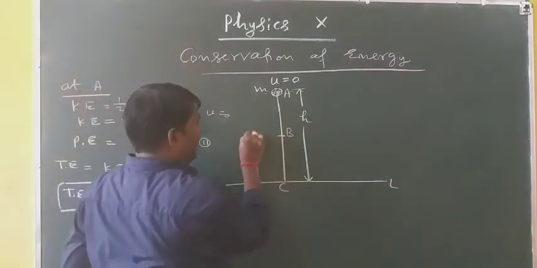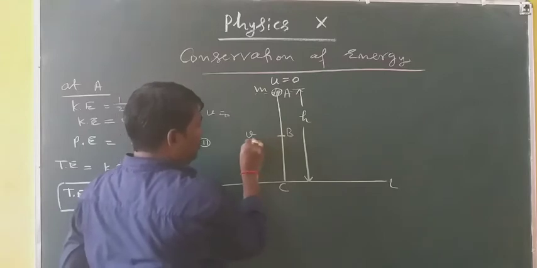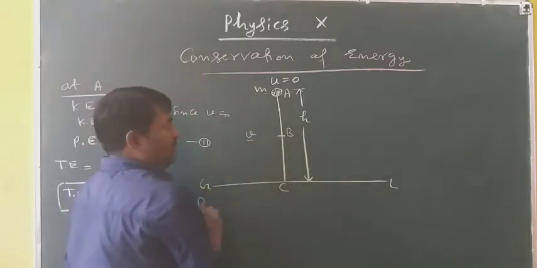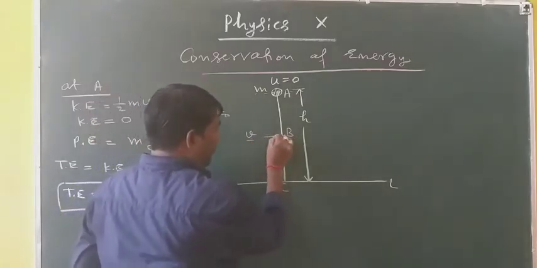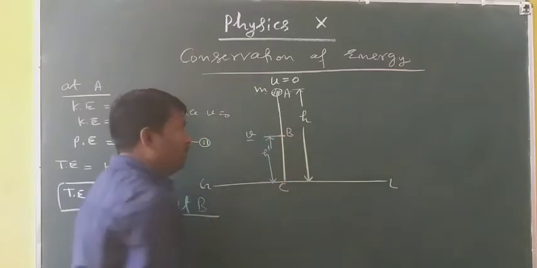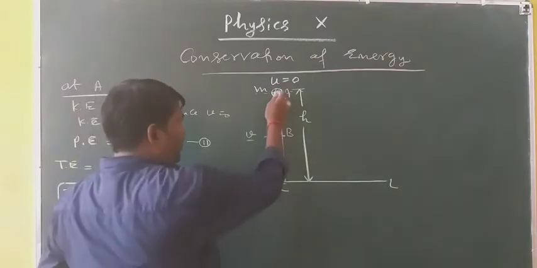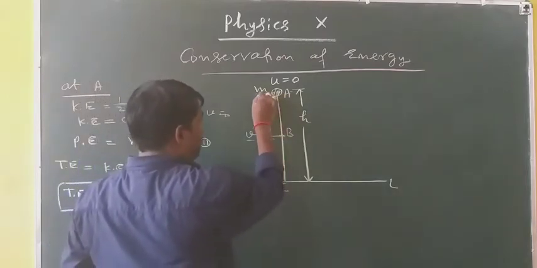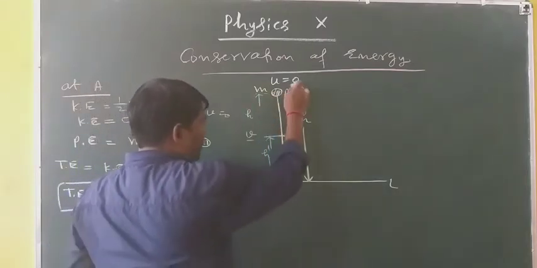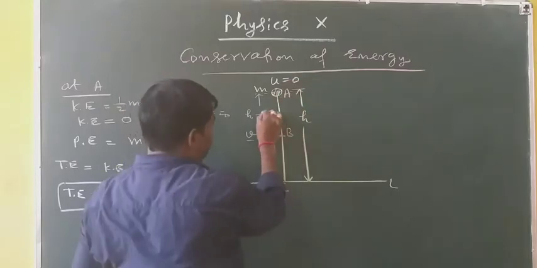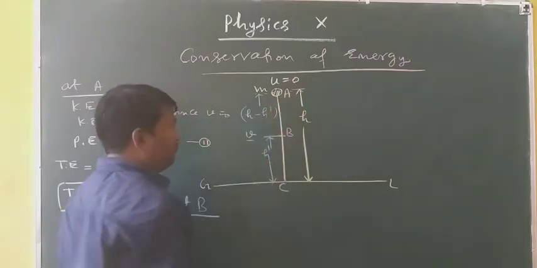So it will gain some velocity, and you need to find the velocity at this point. Let this point B be at some height h dash from the ground level. Thus from here to here, how much distance has it covered? It has covered h minus h dash.